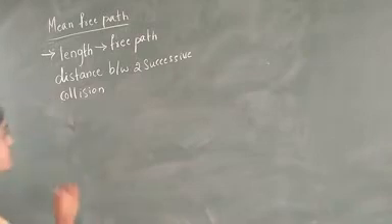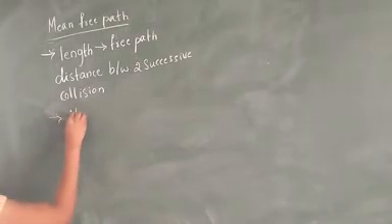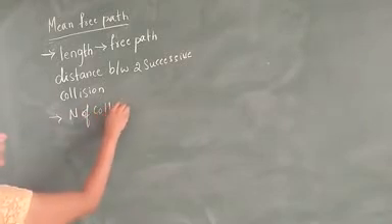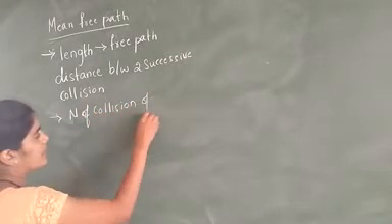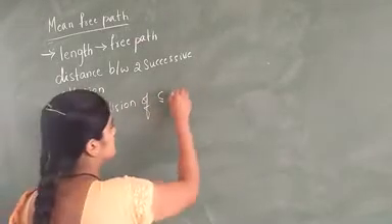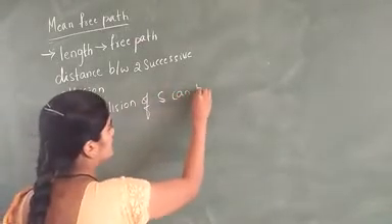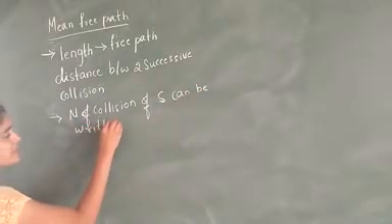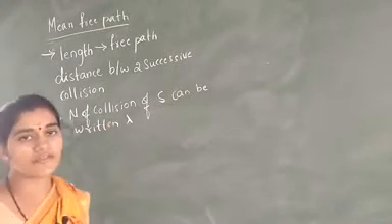Now we can write the number of collisions in terms of lambda.